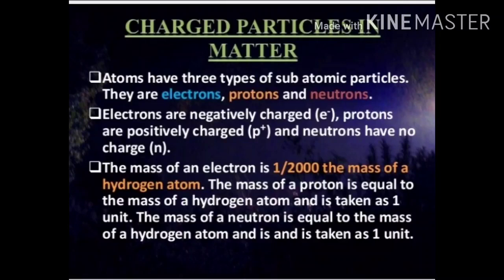In a similar way, the mass of one neutron is equal to the mass of one hydrogen atom, and also it is taken as 1 unit. Hence, the mass of a proton and the mass of a neutron are the same and equal to the mass of one hydrogen atom.